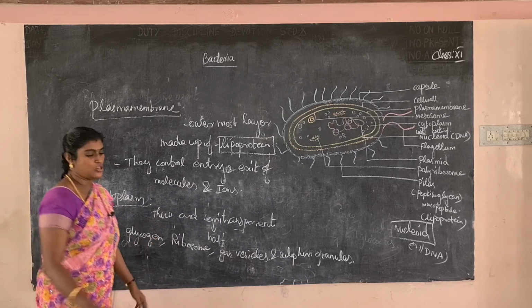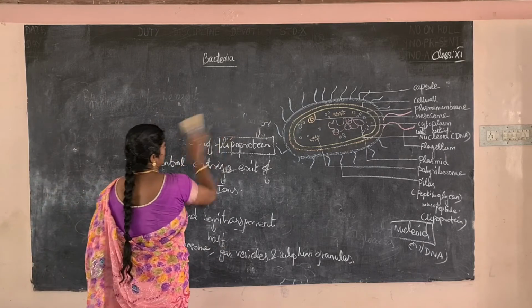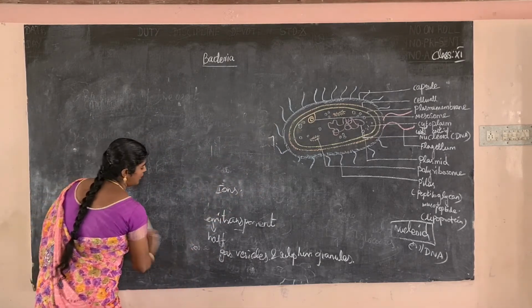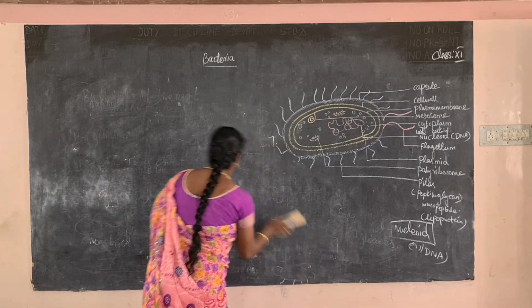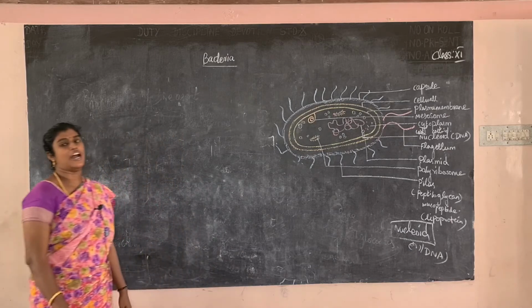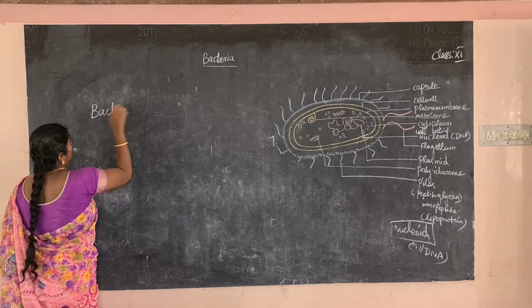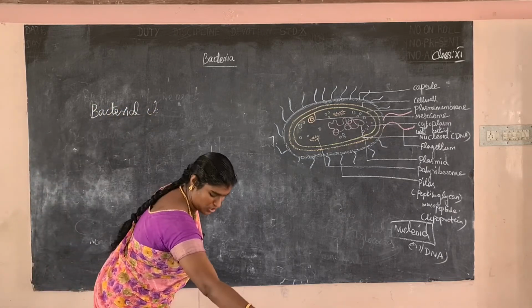Next part, bacterial chromosome. As I already told, the bacterial chromosome is called the nucleoid. The scientist Anton von Leeuwenhoek called them animalcules. The bacterial chromosome.